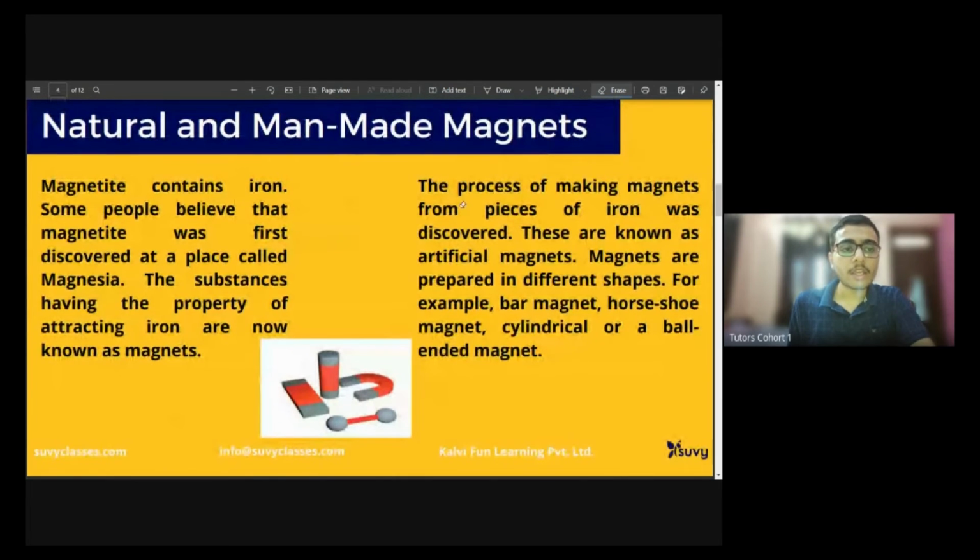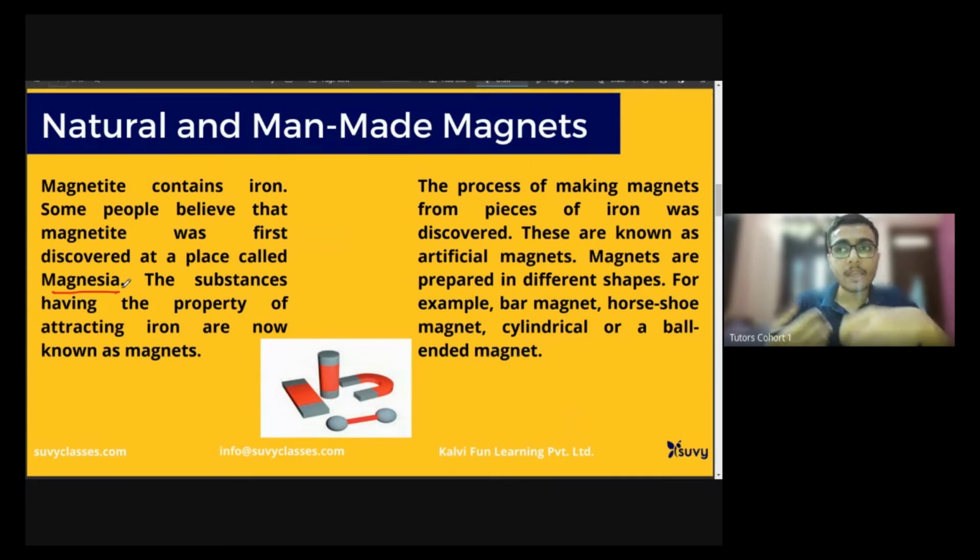Yes, so here comes the name of the place. As I was saying, I had it in my mind. The name of the place was Magnesia. The name of the person was Magnes, the name of the rock was magnetite, and the place was Magnesia.